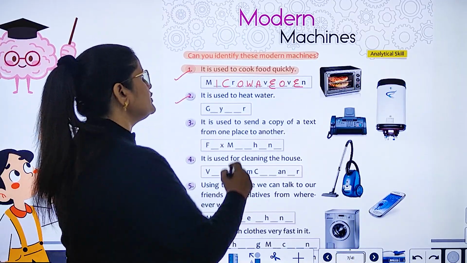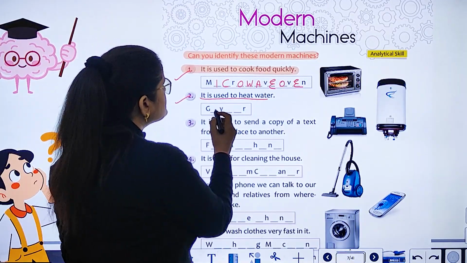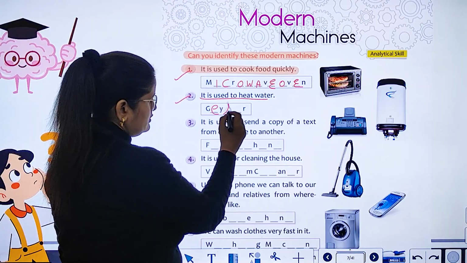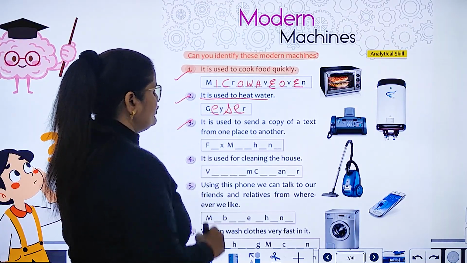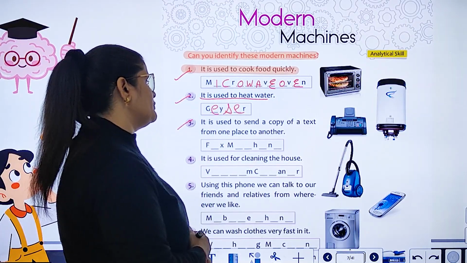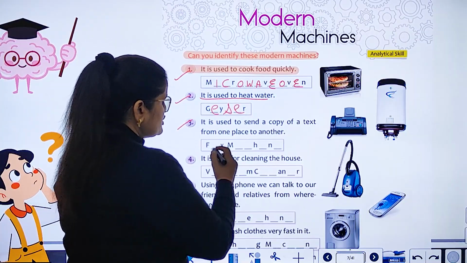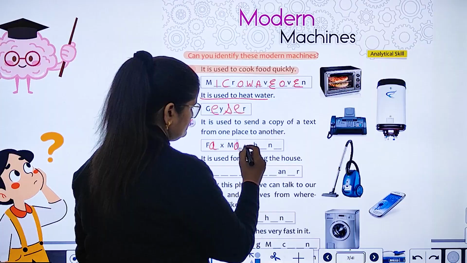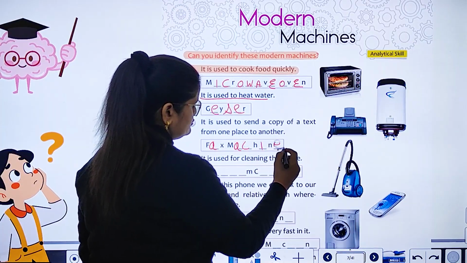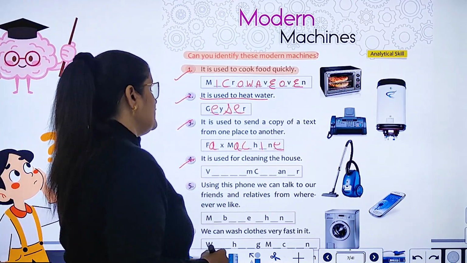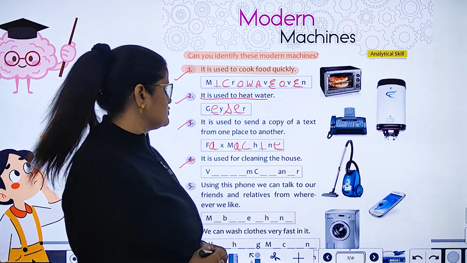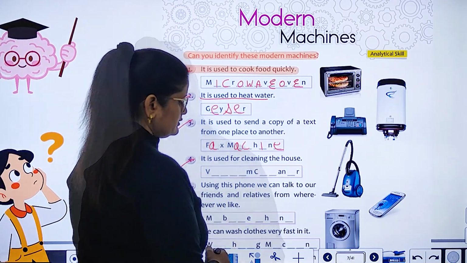It is used to heat water. Geyser. 3. It is used to send a copy of a text from one place to another. Fax machine. Number 4. It is used for cleaning the house. Vacuum cleaner.